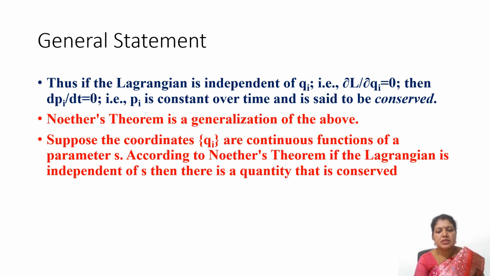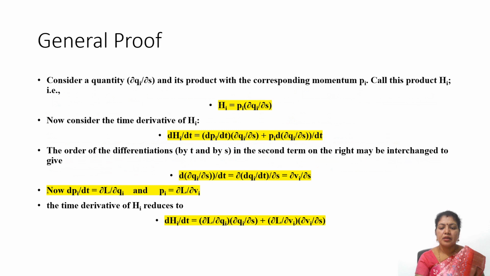The coordinates, let them be continuous functions of a parameter s. If that particular parameter has no influence on the Lagrangian, or if the Lagrangian is independent of s, then there will be a corresponding quantity which would be conserved. Now, how do you arrive at a general proof for Noether's theorem? It's a mathematical proof and we are going to look into that.